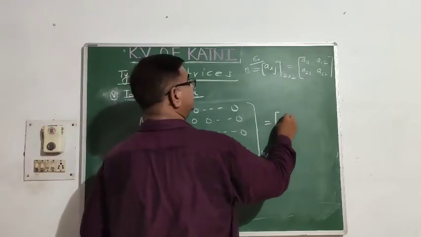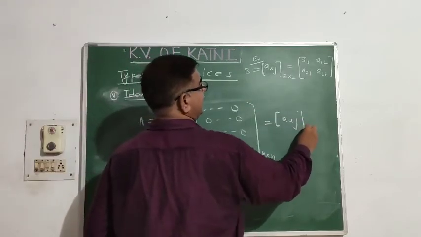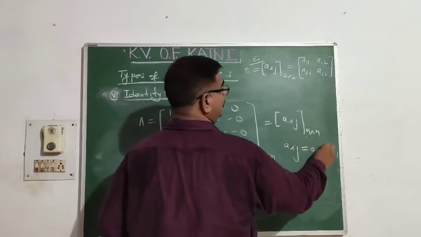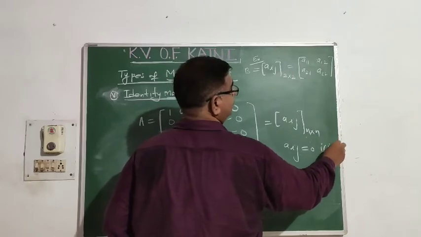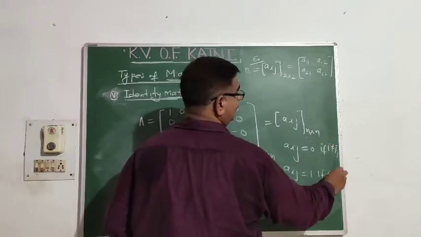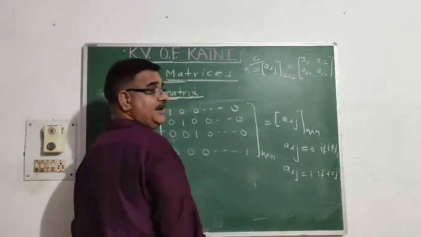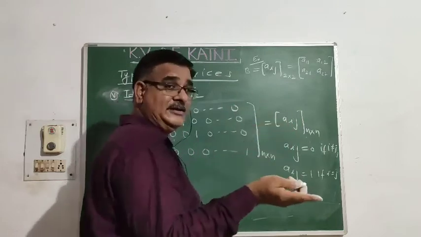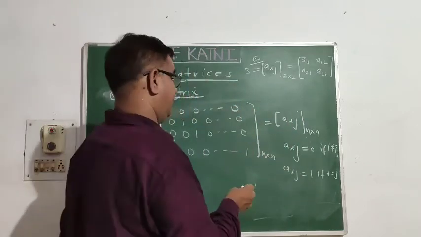Sometime it is written as Aij n cross n, where Aij equal to 0 if i does not equal to j, and Aij equal to 1 if i equal to j, where i stands for row, j for column, so i varies from 1 to n, j varies from 1 to n.